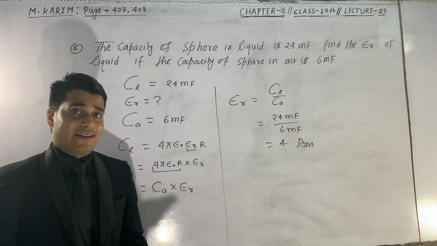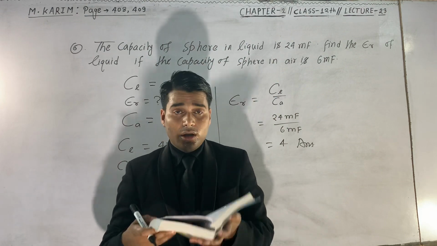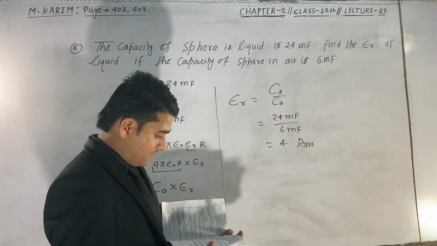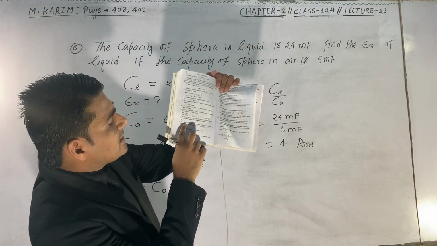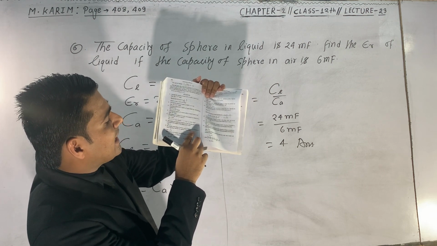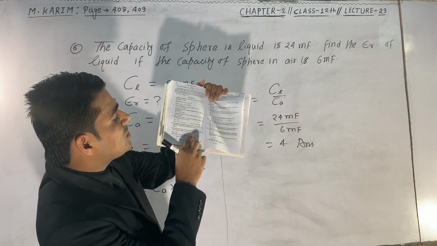Next, question number 27. I have already taught you in previous lecture number 22. Question number 27 is saying that, I'm reading this: if n similar small drops of mercury, each of capacity C, combine to a big drop, calculate the capacity of the big drop.